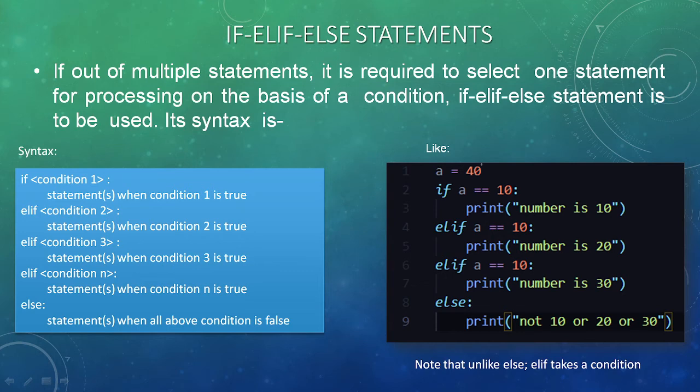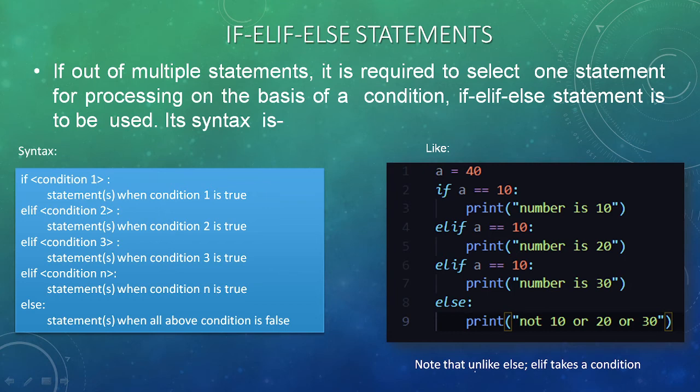Suppose A is 10 now. So my first condition turns out to be true, and the statement next to it will be executed. The program will not flow to the next condition, because it has already got a true condition and will exit the body of the program. So the else part is executed when all the conditions are false, while if a condition is true, its statement is executed. If this is not true, it comes to the next one. It means it goes step by step depending upon the condition, so it is called a conditional statement.